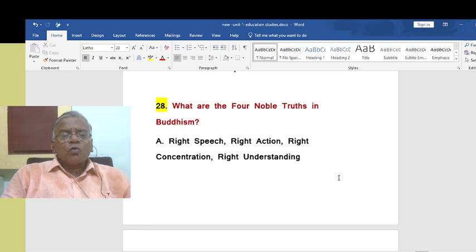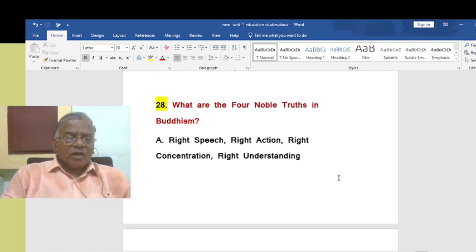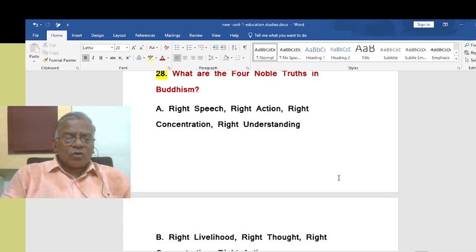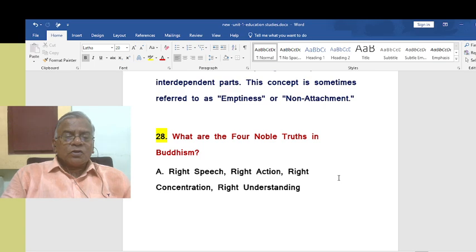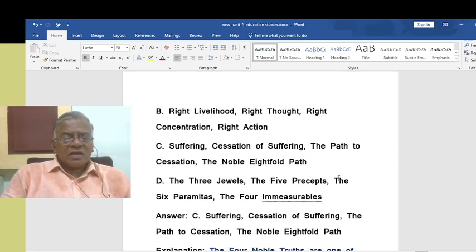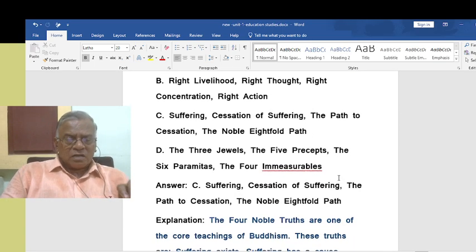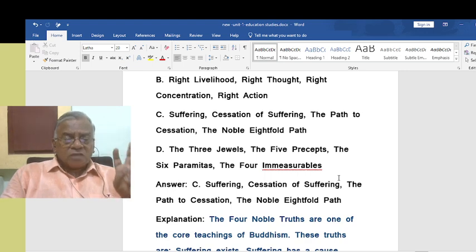What are the four noble truths in Buddhism? That also we have to know by heart. What are the four noble truths? Just now we have seen that. They have put it in a nutshell now. What is that? Suffering. There is suffering. Suffering can end. There is a path to the end of suffering. The path to cessation means the end of suffering is possible.